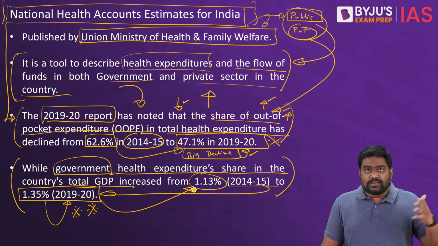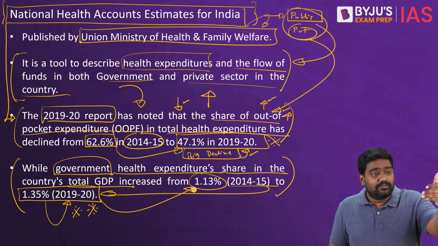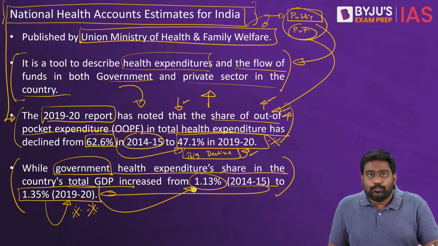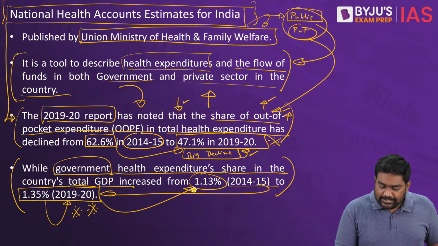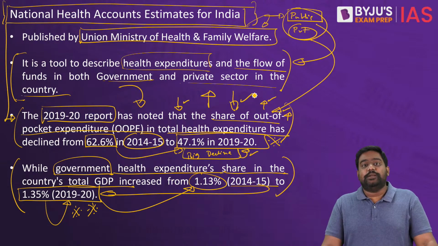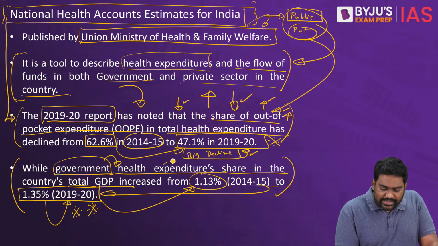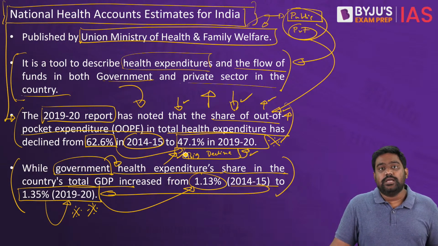If you look at similar countries, their healthcare budgets would be 3%, 4%, or even 4.5% of their GDP. That is the minimum government spending needed to provide good quality, accessible healthcare for the poor and to reduce their out-of-pocket healthcare expenditure. But India's healthcare spending from the government is very low. That is why out-of-pocket healthcare expenditure still remains very high. That is what we take away from this important report.